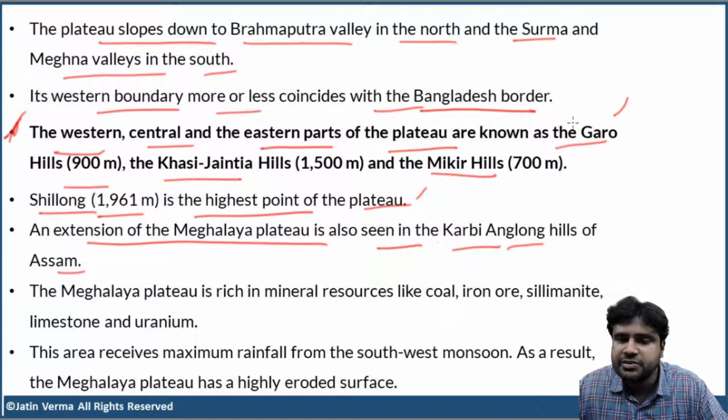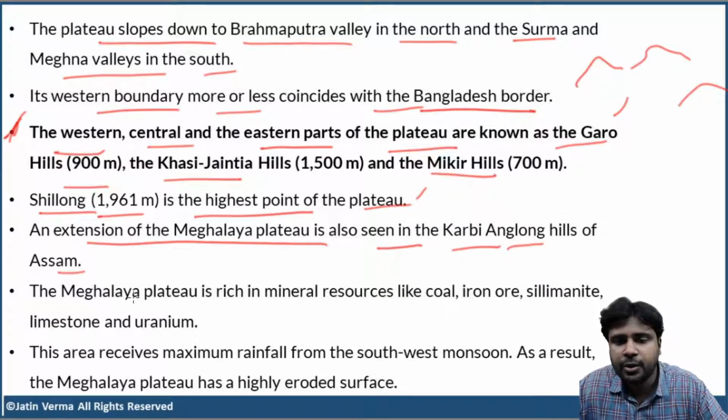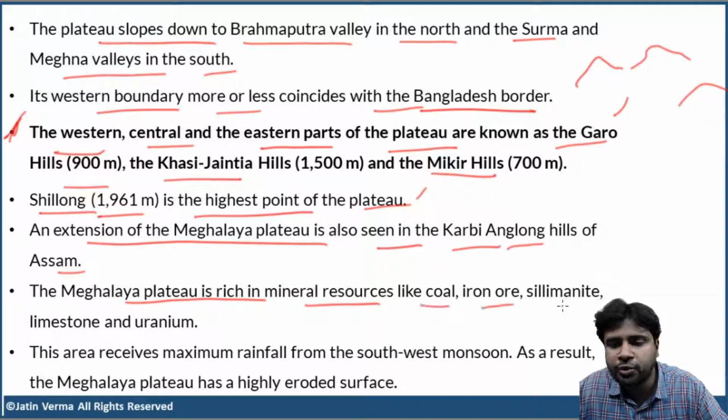Due to denudation, erosion, and dissection by rivers, the plateaus have formed discontinuous hills like this. Clear? Now, the Meghalaya Plateau is rich in mineral resources like coal, iron ore, sillimanite, limestone, and uranium.